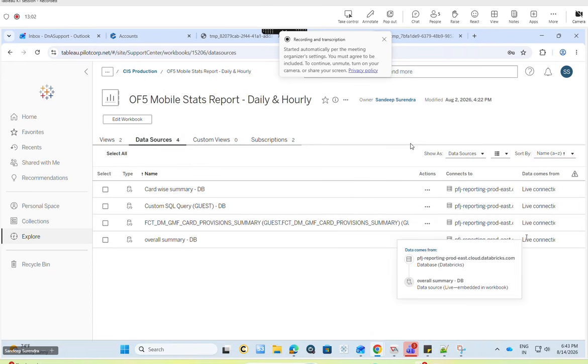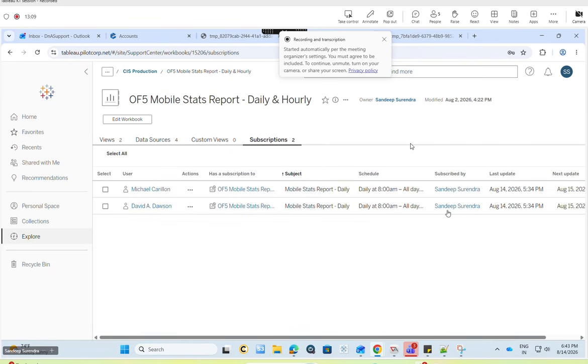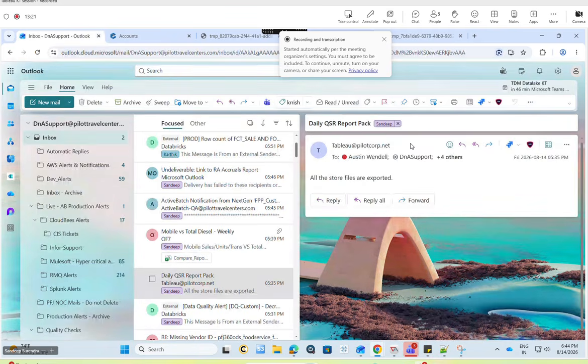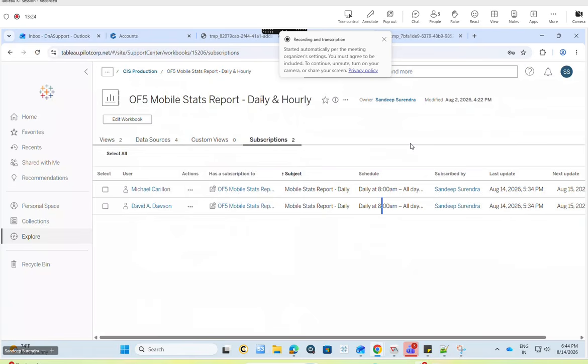These are all live. Once we have any server issue, these reports will be delivered as per schedule at 8 a.m. If the server is not picked up by 8 a.m., we send a P3 notification to everyone: today these reports won't be delivered. We generally include all these reports like QSR, store pack, 13 weeker, OFI. These four reports won't be delivered today.